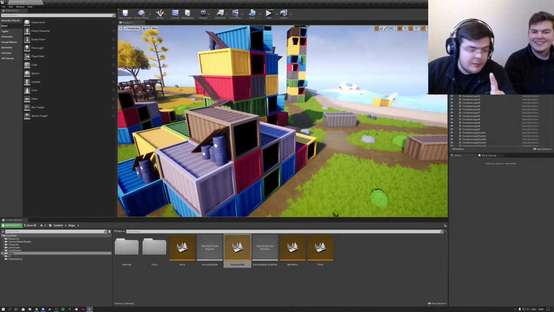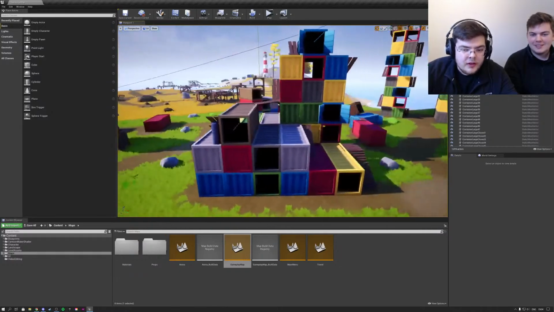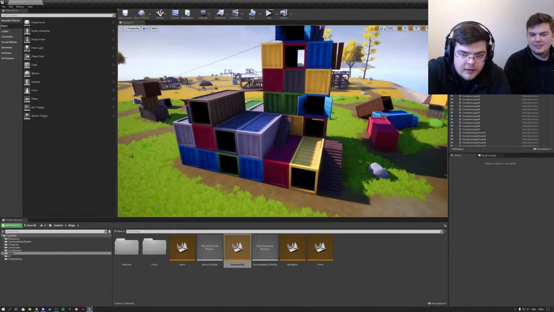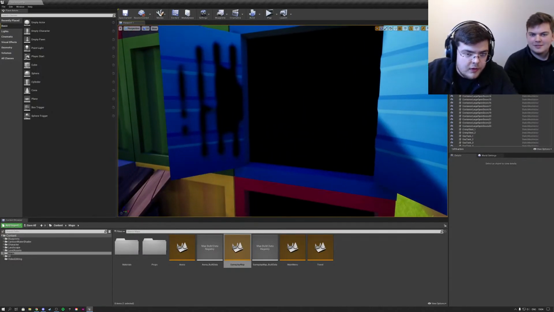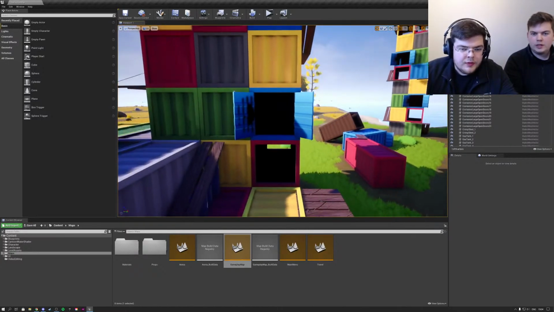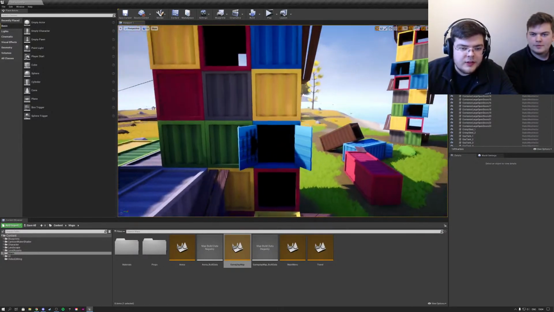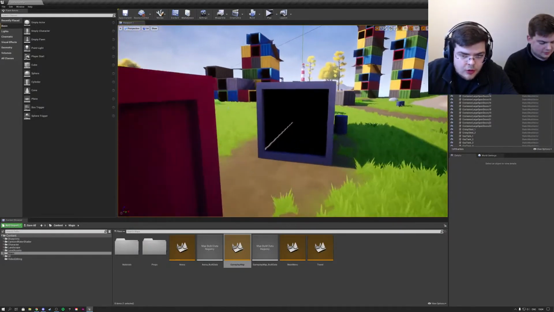So now we're going to be taking a look at the same exact containers, but in Unreal Engine 4. Look how dark these are. You can see the blue one here, for instance. You cannot look inside this blue one. There's some weird stuff going on here. I believe that has to do with the UV and the lightmaps, but I cannot look inside of this container. And the same goes for this container over here. Look how dark this is.